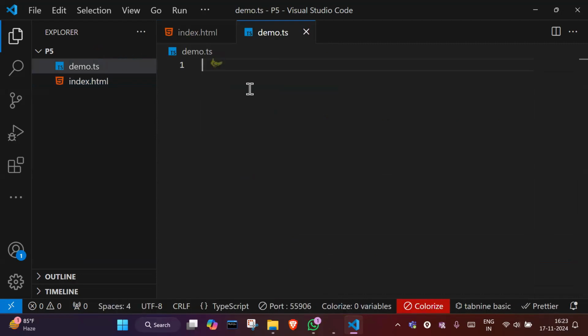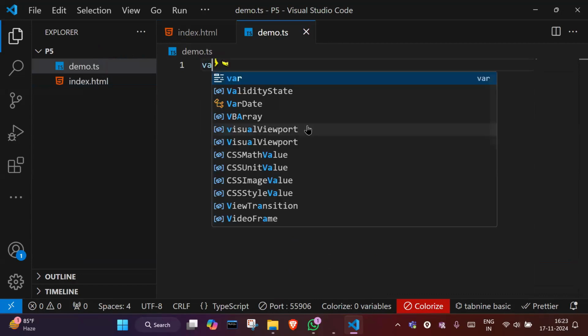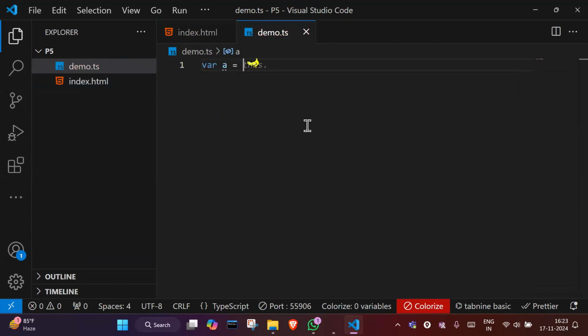And here I will create one variable. In TypeScript, generally how do we create a variable? In JavaScript, we create a variable like var a equals 10, or let a equals 30. But this is not how we create variables in TypeScript. In TypeScript, we write the type of the variable, like in C language, we mention int for integer a. Same here.